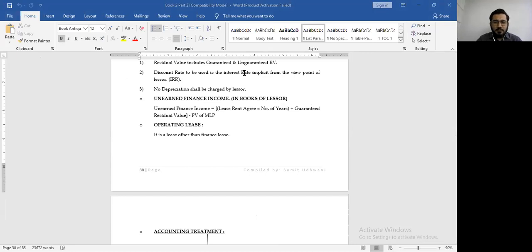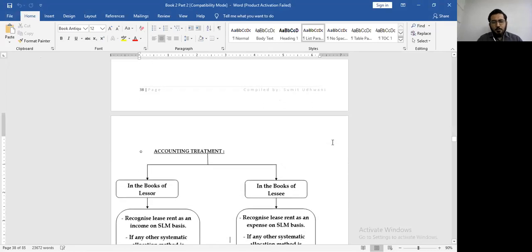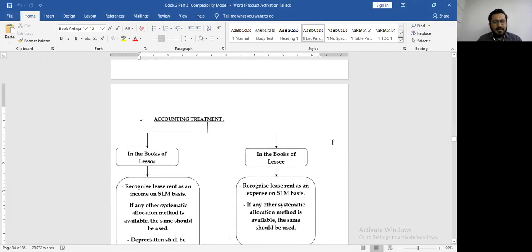Right, okay, look at the next point. It says accounting treatment. Accounting treatment for operating lease. What is the accounting treatment for operating lease? Let's check that. In the books of lessor, you will recognize lease rent as an income on straight line basis. If any other systematic method of allocation is available, we will use that method. And depreciation in this case will be provided by the lessor.